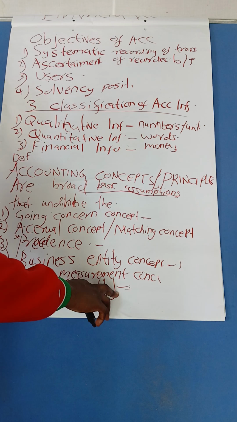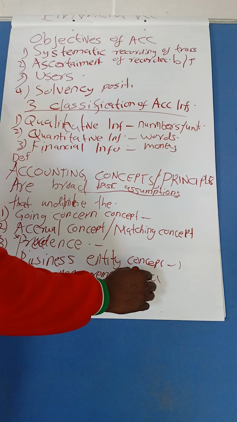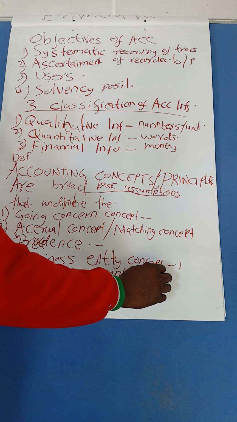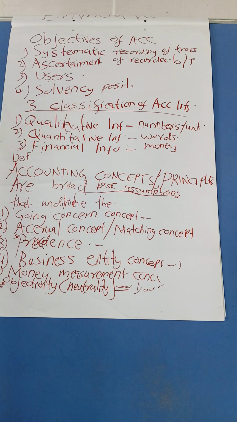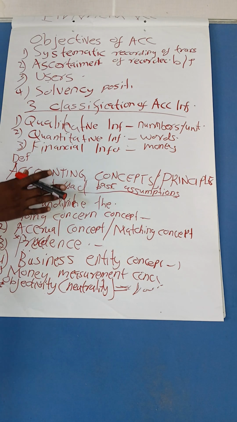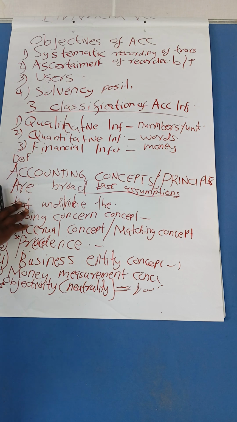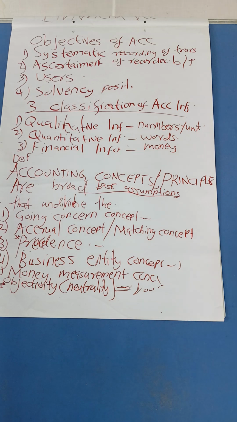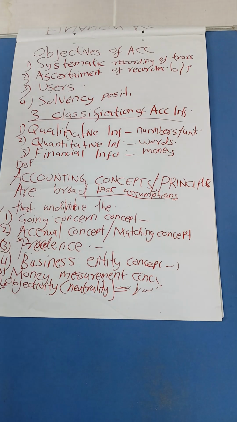If somebody has made drawings of 1,000 Kenyan shillings from the business, record that 1,000. But don't come and record 500. That one, you will not be adhering to the accounting concepts or principles. These concepts are used worldwide. Even if you go to any country, in accounting we are all governed by this. Even the accounting bodies that govern us always recognize these principles. So if you go against this, it means you need to be taken another way.